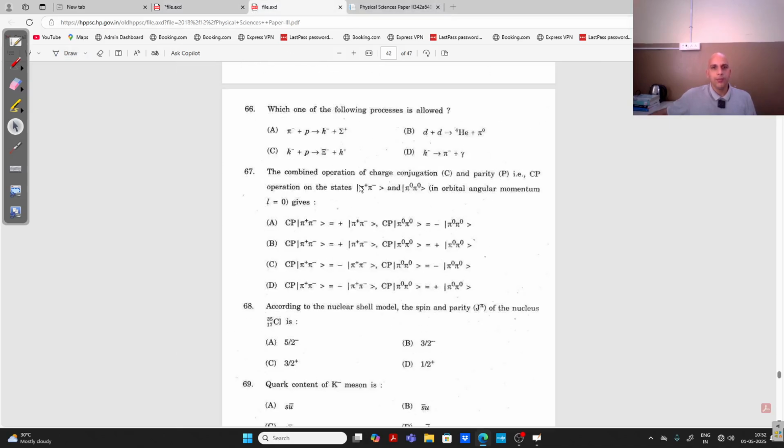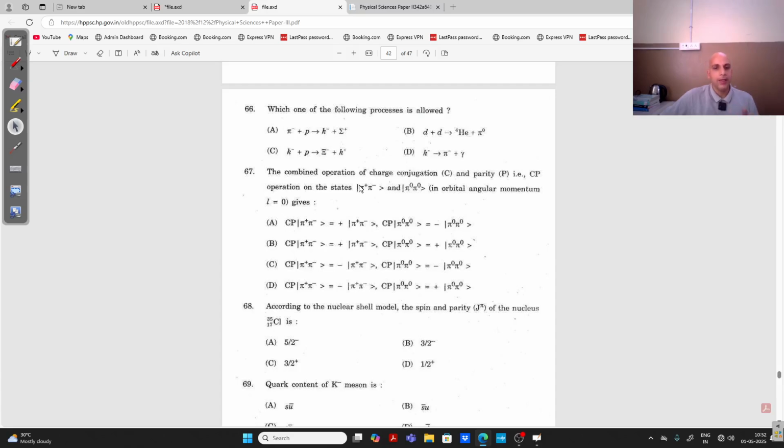You can see here. Now look at this question: which of the following processes is allowed? As far as the nature of the process, whether it is allowed or forbidden, we have to apply all the rules, like baryon number, lepton number, all the conservation laws.